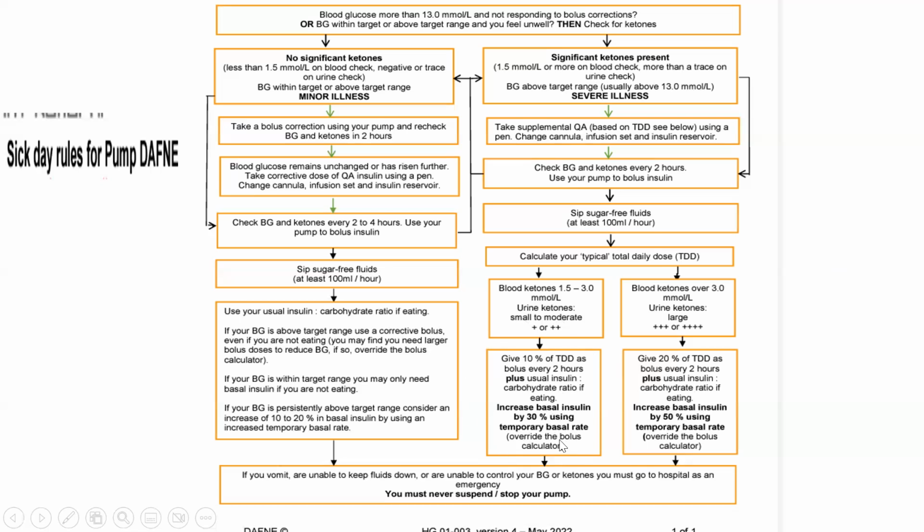So this is an added thing when we are talking about sick day rules for a pump patient. On the other hand, if the blood ketones is over 3 or the urine ketones is large, +3 to +4, give 20% of the total daily dose as bolus every 2 hours, plus the usual insulin to carb ratio if eating. And we should make sure to increase the basal insulin by 50% using a temporary basal rate and override the bolus calculator. So these are the important points when we talk about sick day rules for the pump patient.